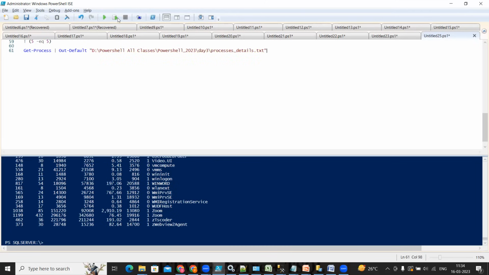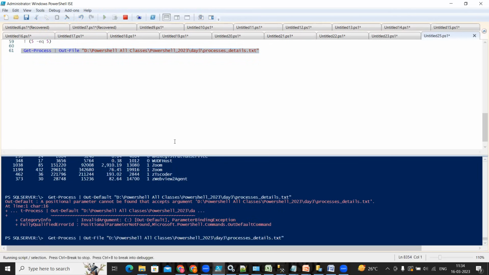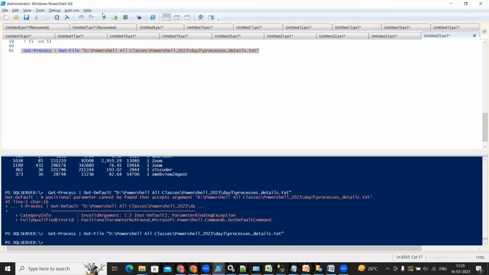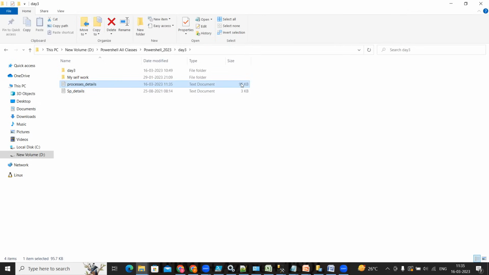If I execute this, what happened? Oh, sorry, Out-File, it is not default. Out-File. This time it is going to save all my results to this file. Get-Process is coming in at 96 KB. If I execute it two or three times, it is going to give the result 96 KB only.